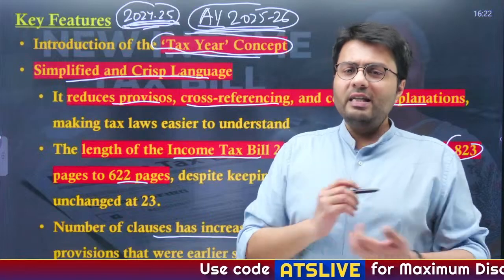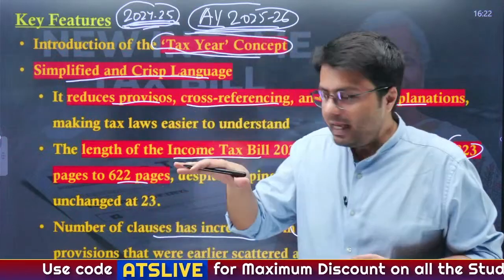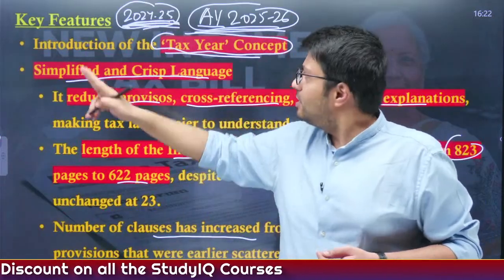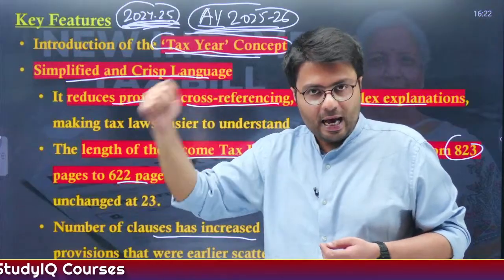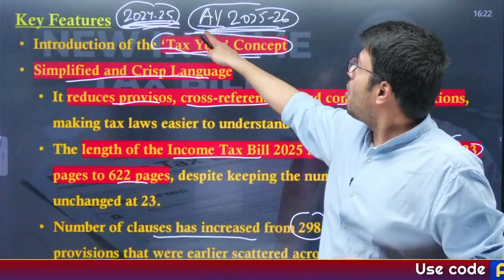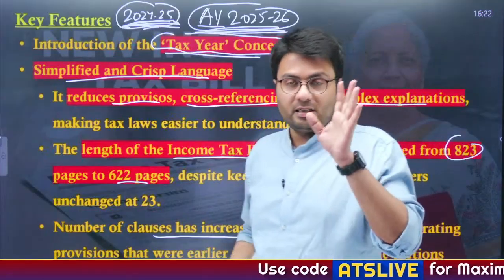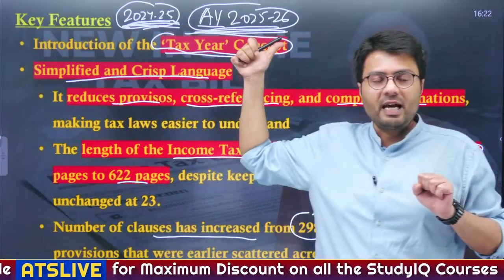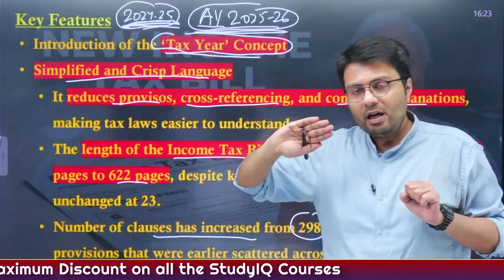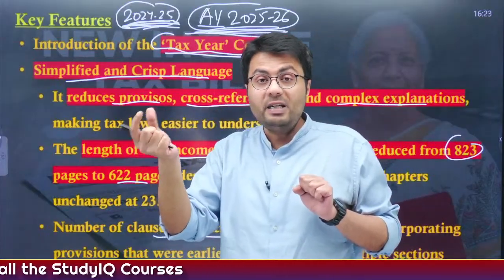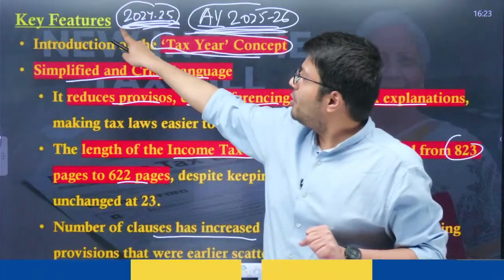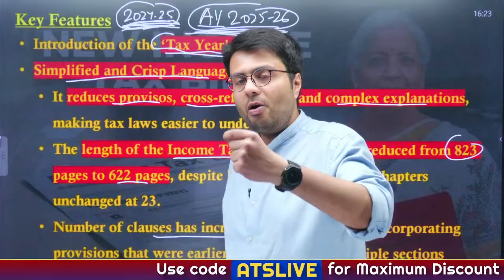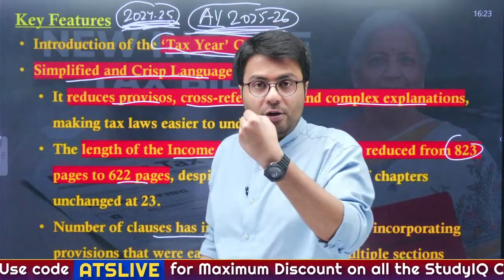Sir, sorry, did not understand tax year. I told you, right? Currently, if you are earning any amount of money in, say, 2024-25, the taxation for this income that you will file in your IT returns will be called assessment year 2025-26, and it leads to all sorts of confusion because your earning is in the previous year and you are filing the tax return in the next year. But this assessment year concept will be changed and the new tax year concept will be introduced, so that your earnings in 2024-25 will be taxed in the same year itself, and both of them will have the same kind of numerology.